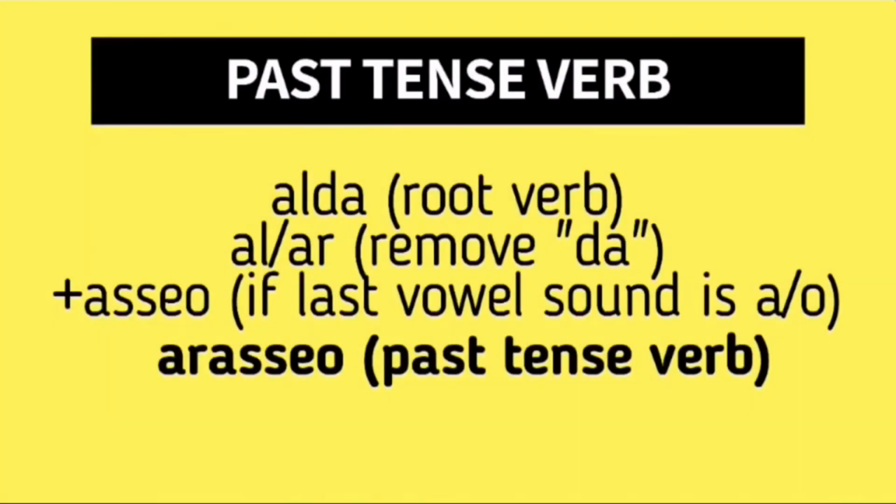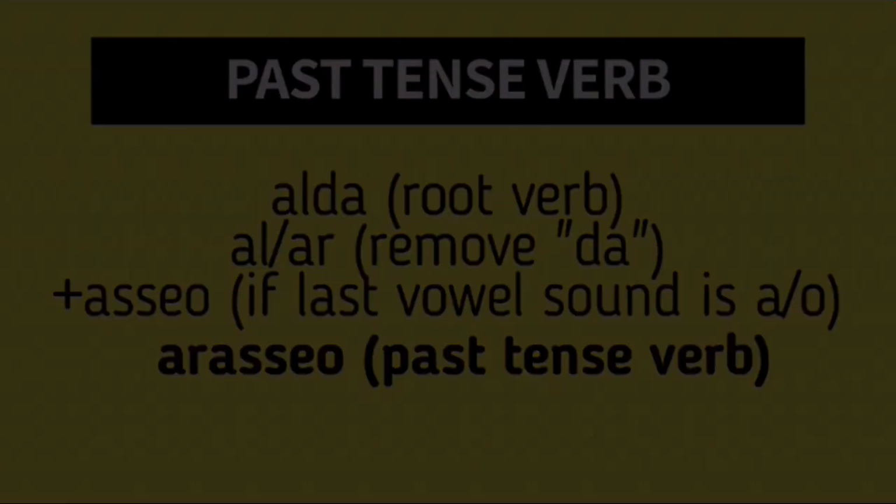The word 알았어 is also from the word alda, which is our word for today. And it's important to take note that 알았어 is the past tense form of alda. Alda is transformed into 알았어 by removing da and adding aso to the remaining verb. So al plus aso becomes 알았어. If you remember, there is a set of rules to be followed to know the suffix that will be added to a verb. It's the same case for past tense. We will choose between aso or oso depending on the last vowel sound of the remaining verb.